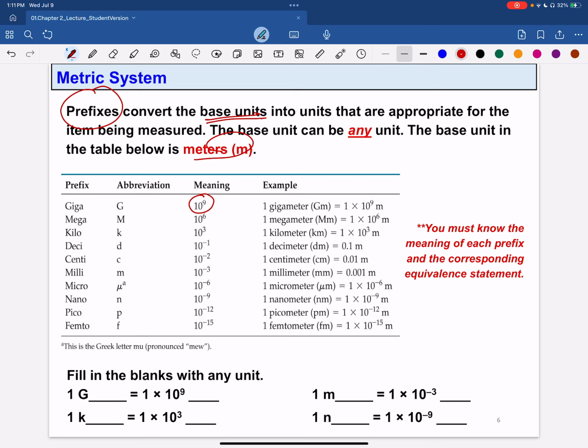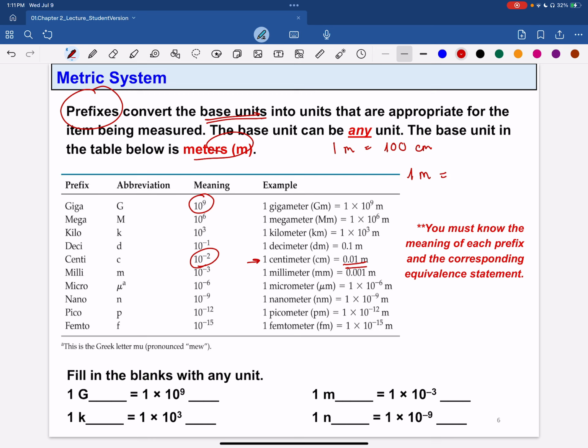If you convert meter to centimeter, 1 centimeter will equal 10 raised to the power of -2 meter, or 1 centimeter equals 0.01 meter. So the prefix in the metric system is base 10, right? So 1 meter equals 100 centimeter.